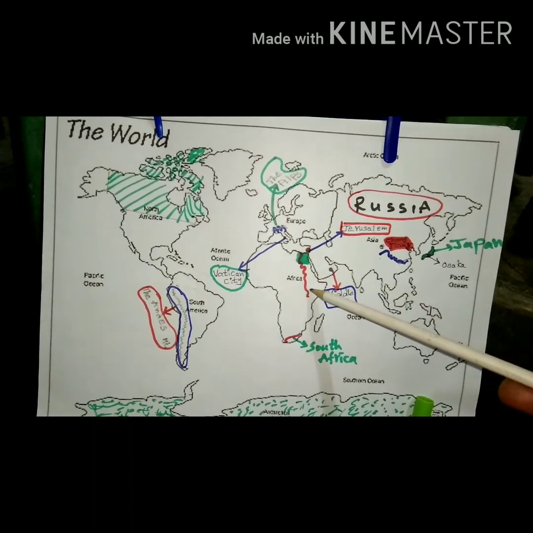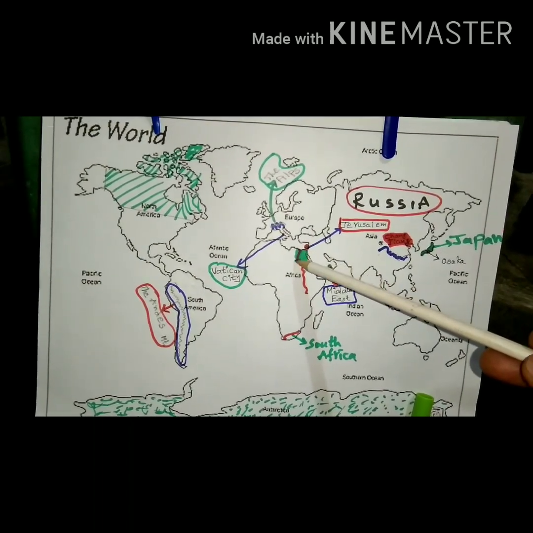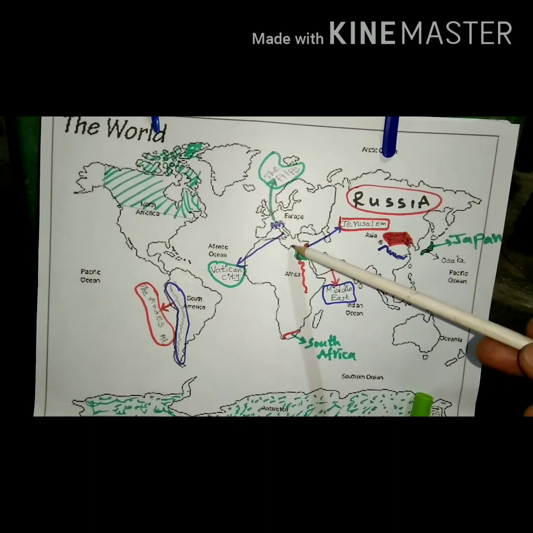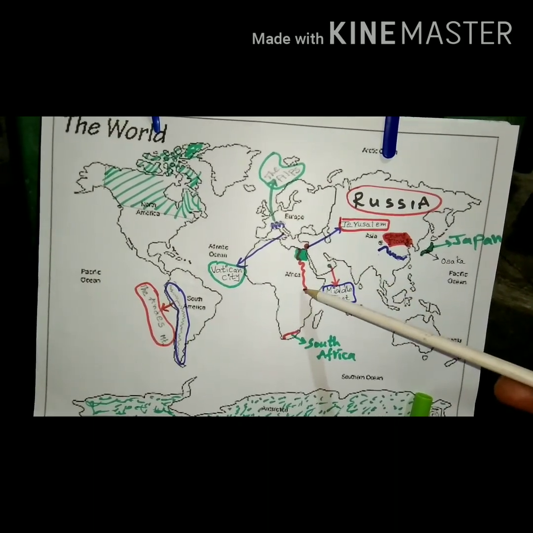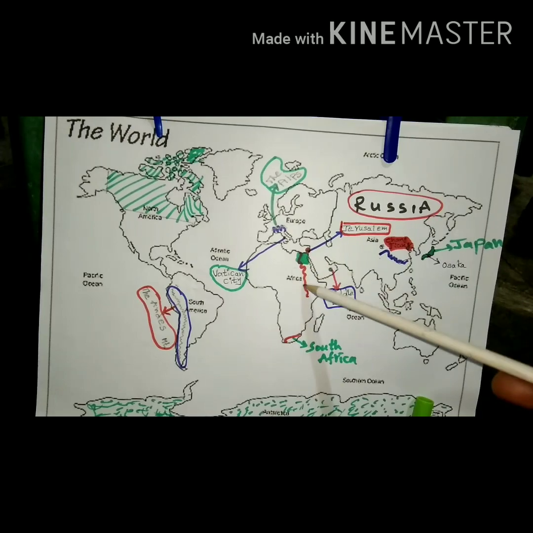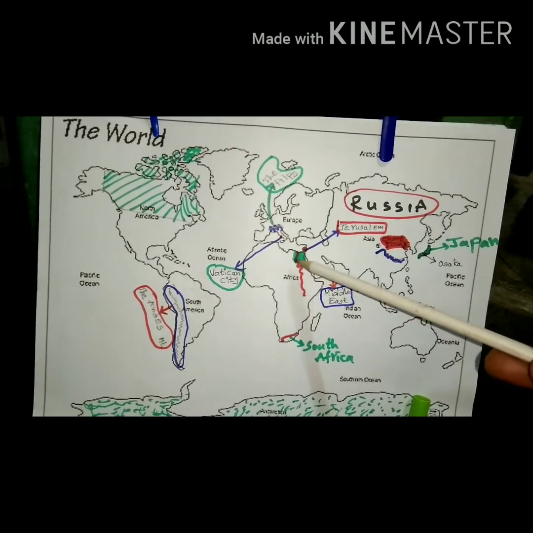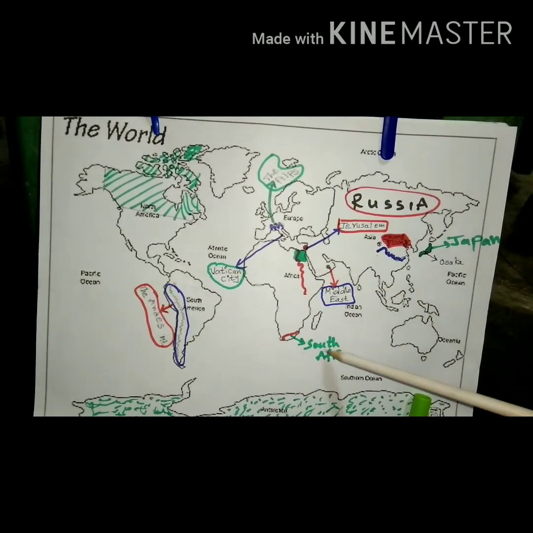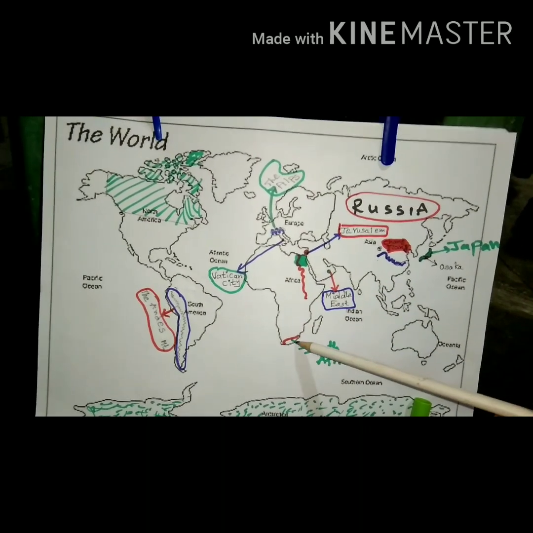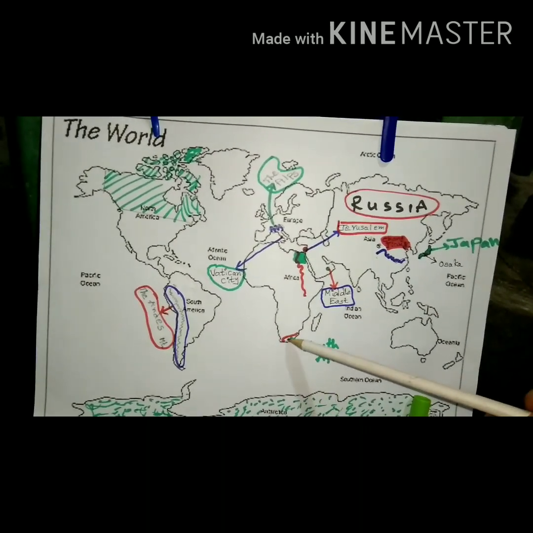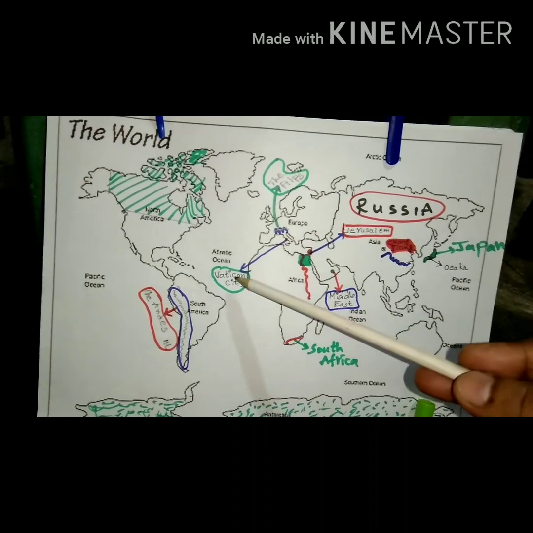The Nile River flows from North Africa to the south side of Africa. See here, this Nile River. Next, South Africa, in the African continent. Next, Vatican City.